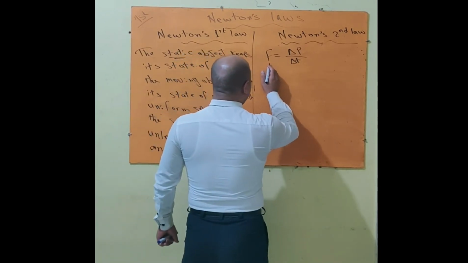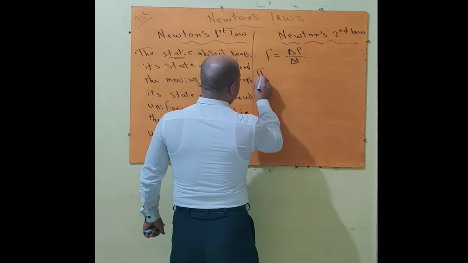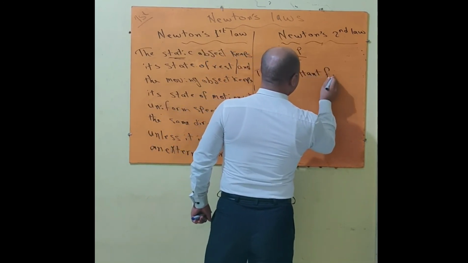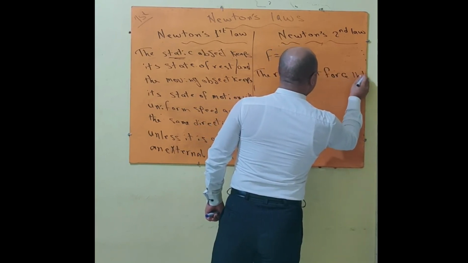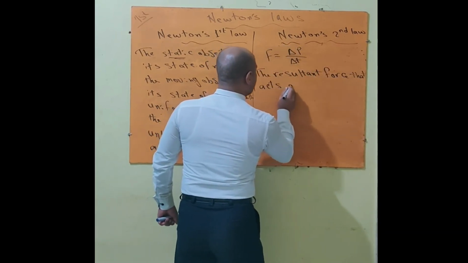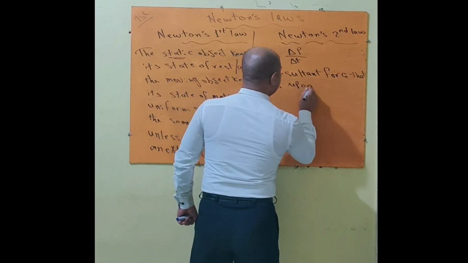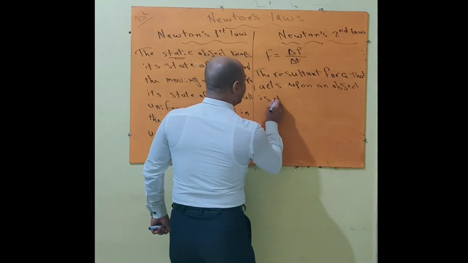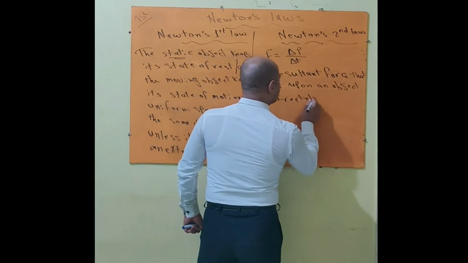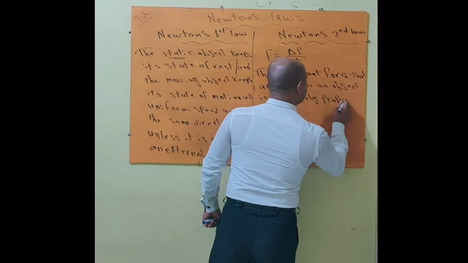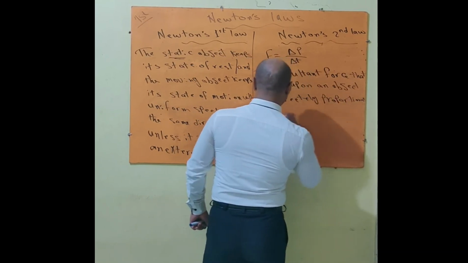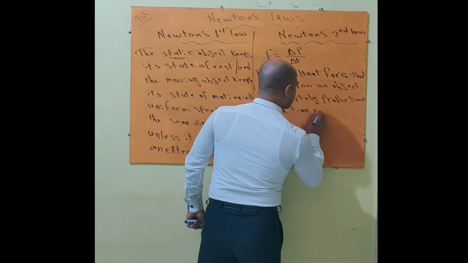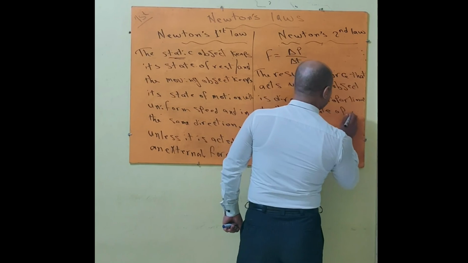The resultant force that acts upon an object is directly proportional to the time rate of the change.